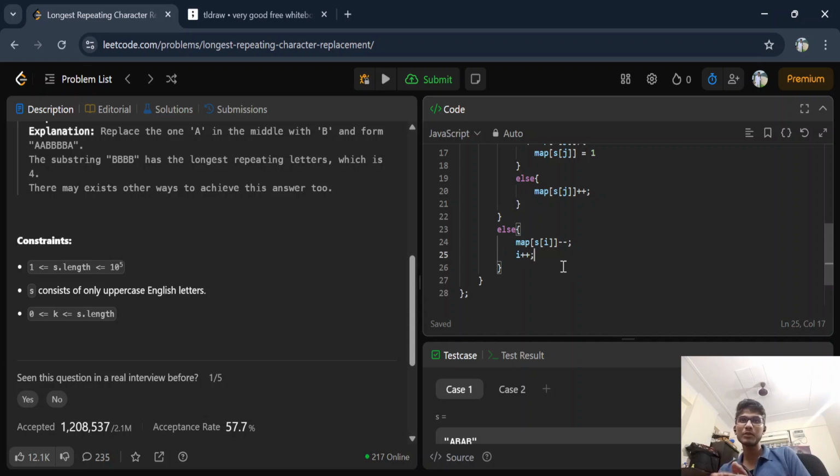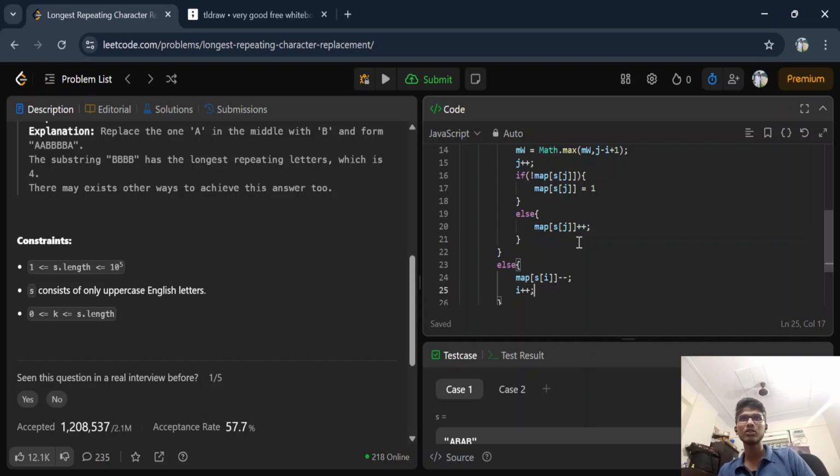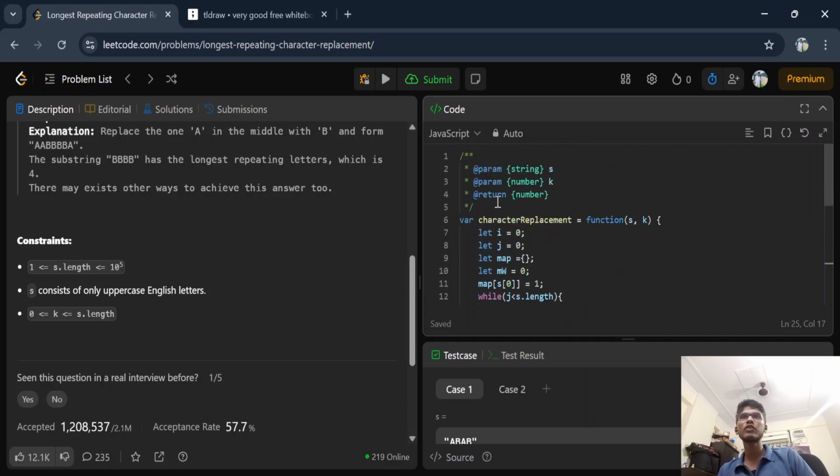Okay, if you do ++i and then reduce it, I will come at the second index, and in the second index the value will be reduced. So I don't want that. So map[s[i]]--. Yeah, we are good, and we are writing it well. And see, j++ and i++ from here shrink the window. Okay, so now we have to write one more piece of code as well.